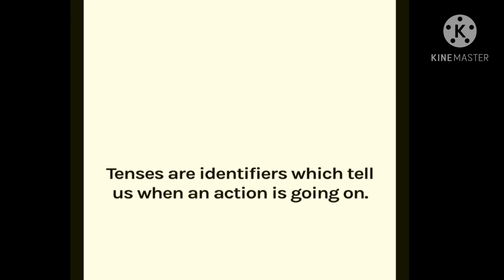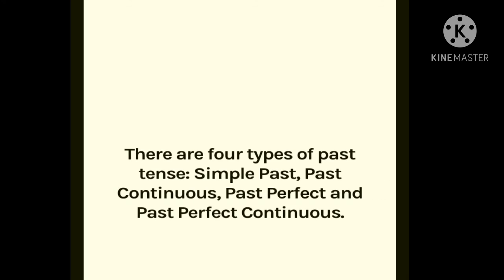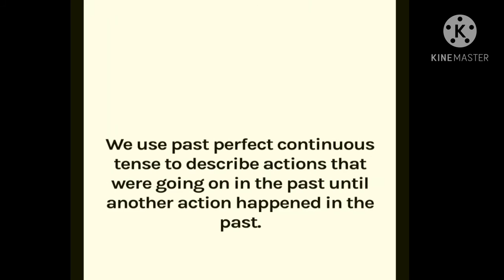So now students, we will revise those points once again. We use past perfect continuous tense to describe actions that were going on in the past until another action happened in the past. Past में दूसरी एक्शन होने तक पहली एक्शन क्या करती है, शुरू रहती है.